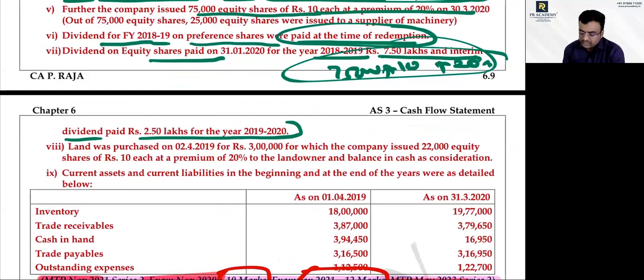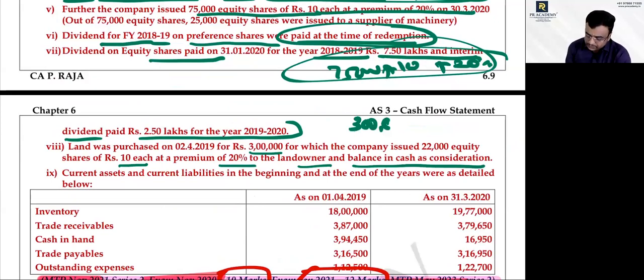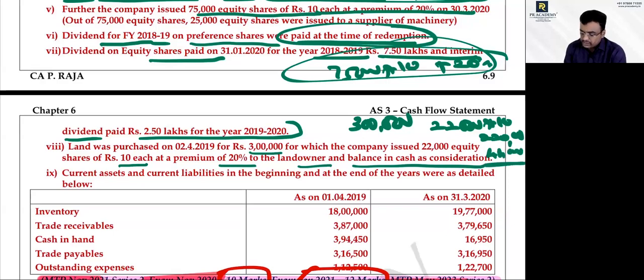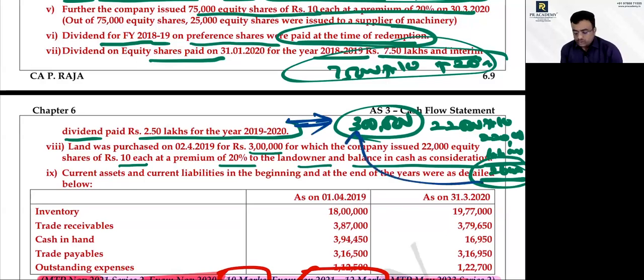Land was purchased for 3 lakhs. Issued 22,000 equity shares of 10 each at a premium of 20% to the landowner and the balance in cash consideration. Now tell me, 3 lakhs. They are buying land: 22,000 into 10 is 2,20,000 plus premium 20%, which is 44,000. They have issued shares worth 2,64,000. Now tell me what happens. I purchased the land worth 3 lakhs. For that I issued equity shares to the extent of 2,64,000. The balance I would have paid by cash. Now which one should I consider?